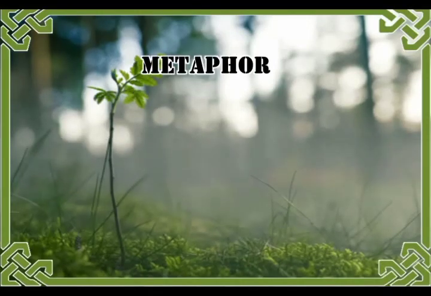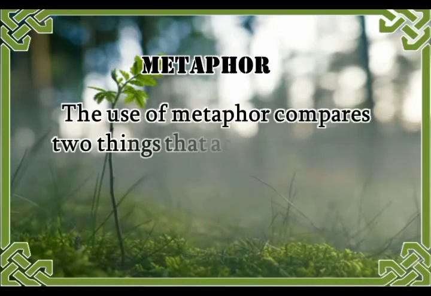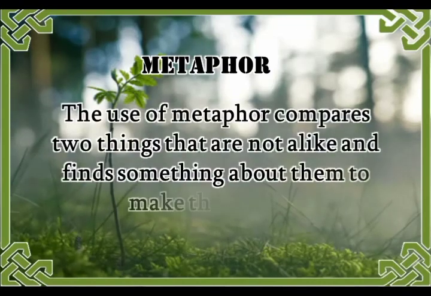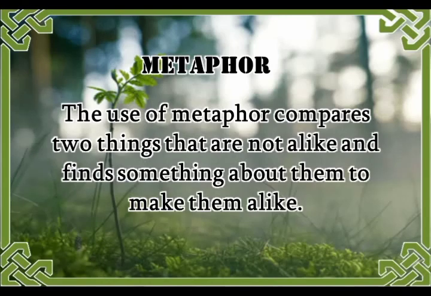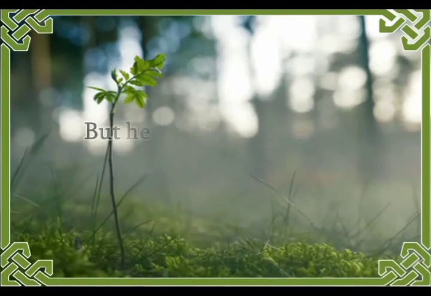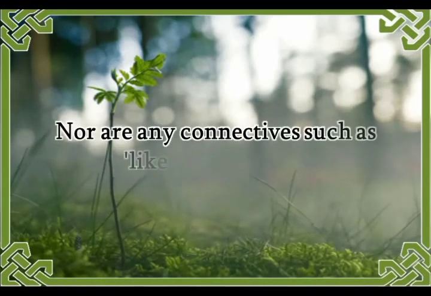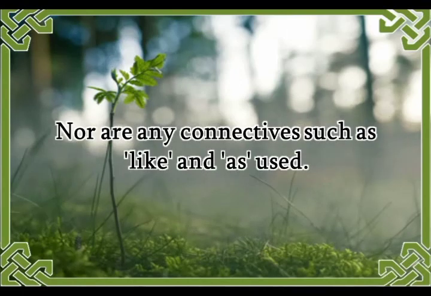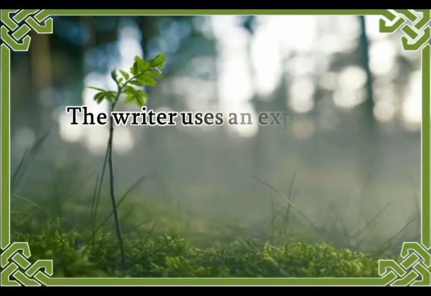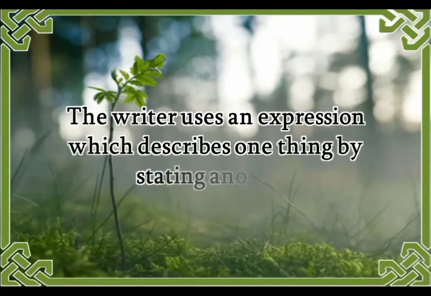Metaphor. The use of metaphor compares two things that are not alike, and finds something about them to make them alike. But here, there is no direct comparison as in a simile, nor are any connectives, such as like and as, used. The writer uses an expression which describes one thing by stating another.